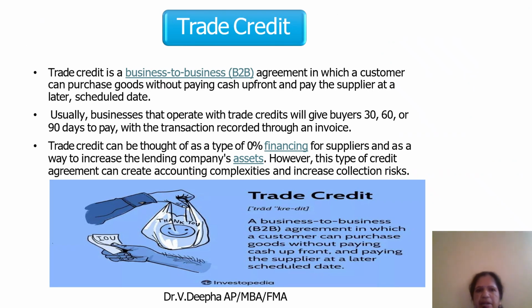Trade credit. Trade credit is a business-to-business agreement. The customer can purchase goods without paying cash upfront and pay the supplier later. So first they purchase the goods, and the payment is made later. So it is B2B business. Usually businesses that operate trade credit will give the buyer 30, 60 or 90 days to pay.